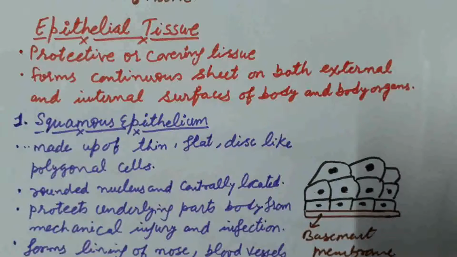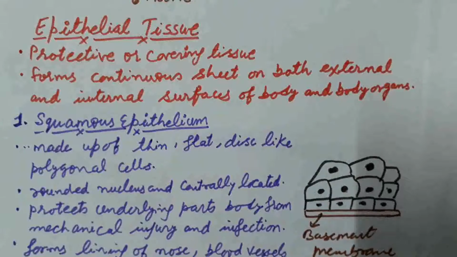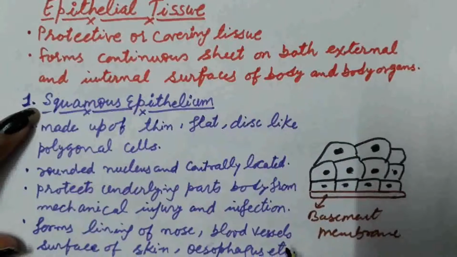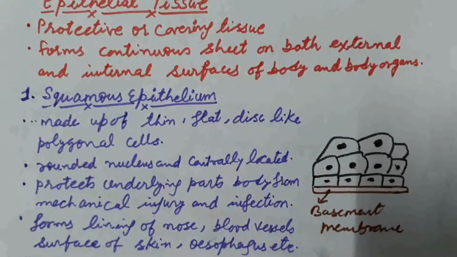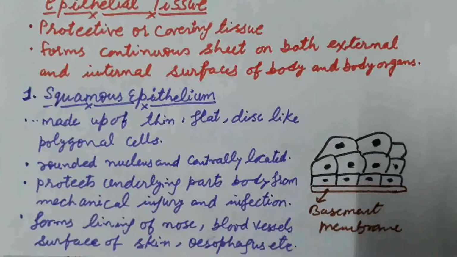What is the function of squamous epithelium? It protects the underlying parts of the body from any kind of mechanical injury, and because it is a protective tissue, germs do not enter inside the body organs. Where is the squamous epithelium present? It forms the lining of the nose, blood vessels, surface of skin, and esophagus. These are the various sites where squamous epithelial cells are present.